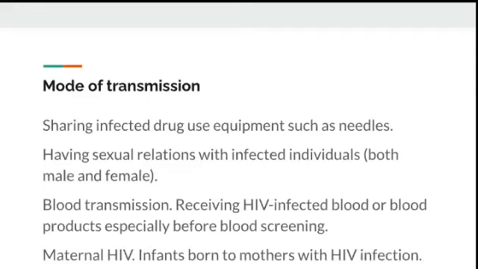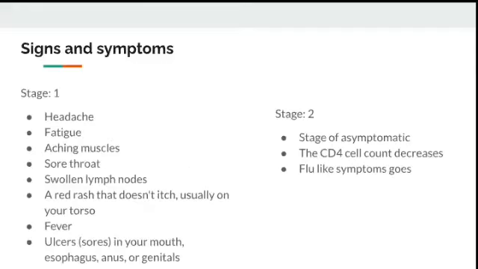So the signs and symptoms, if we see, are according to the stages of the HIV infection. In stage 1, the patient will have headache, fatigue, aching muscles, sore throat, swollen lymph nodes, red rash or itching on the site, and fever, ulcers. That is, oral ulcers, and ulcers also happen in the genitals and in the anal canal. So these are the stage 1 signs and symptoms.